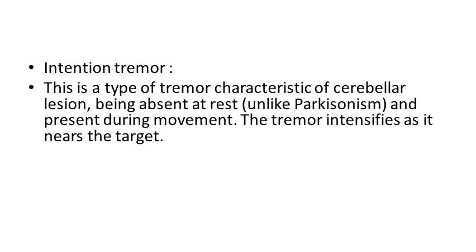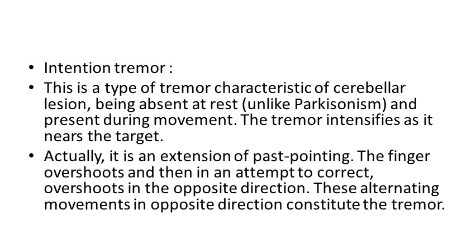The feature of cerebral tremor is that it intensifies as it nears the target. Actually, it is an extension of past pointing. The finger overshoots and then, in an attempt to correct, overshoots in the opposite direction.